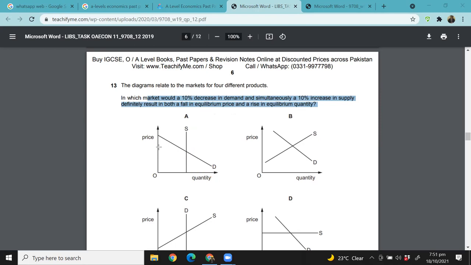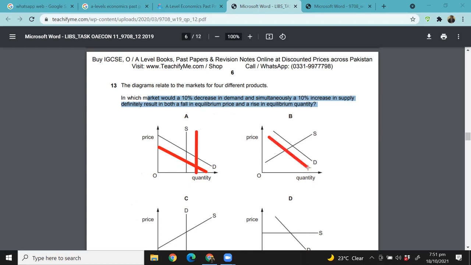So when demand decreases, have a look at this. Where will the demand curve shift? Demand will shift to the left. And when supply increases, where will the supply curve shift? In this case, the supply curve will shift to the right. So in this case, what is happening? Equilibrium price is falling. Previously, equilibrium price was this much. Yes or no? Now the equilibrium price is lower than this. And equilibrium quantity is also increasing. Yes or no? Students, are you following me or not?